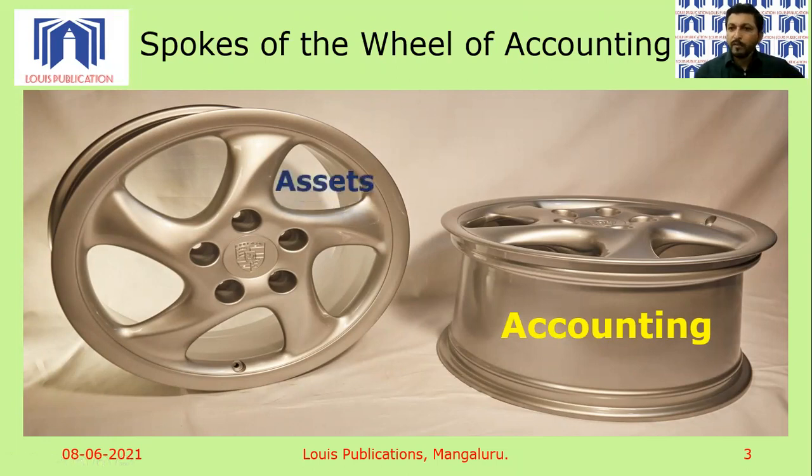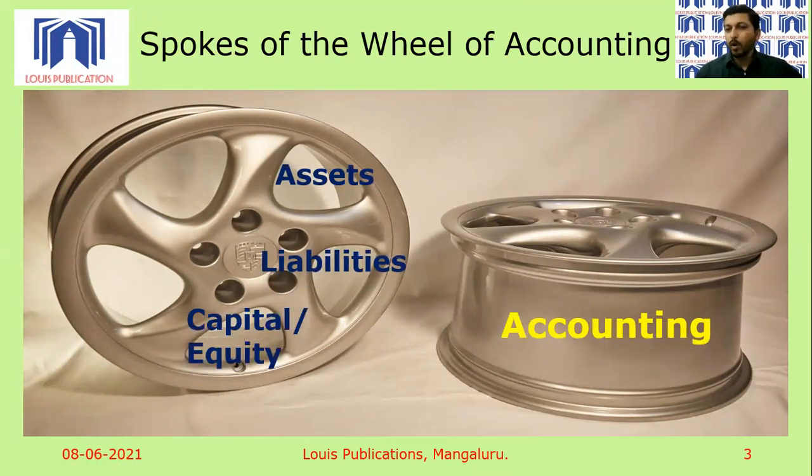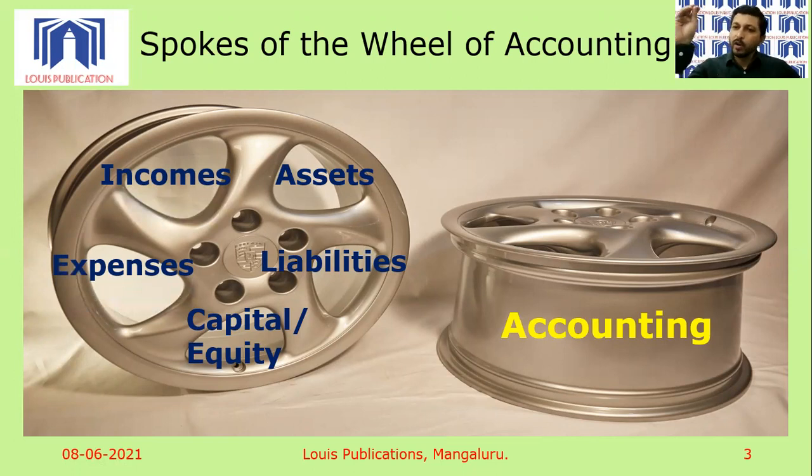Which are those? First one is assets. Second is liabilities. Third is capital or equity. Then we have expenses followed by incomes. These are the 5 things that make up the entire subject matter of accounts. You take any item for that matter. You think of a land and building. You think of salary. You think of an income received. You think of a liability.